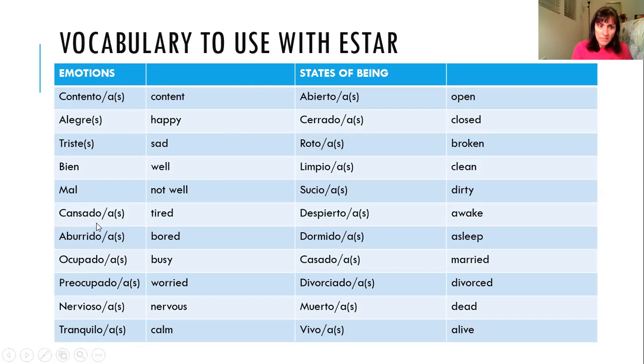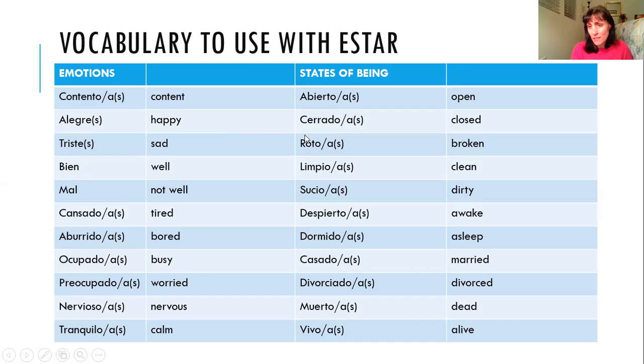Cansado, being tired. Cansado, cansada, cansados, cansadas. Agreeing in gender and number. Bored, aburrido, aburrida, aburridas. Busy, ocupado, ocupada, ocupados, ocupadas. Worried, preocupado, preocupada, preocupados, preocupadas. Nervous, nervioso, nerviosa, nerviosos, nerviosas. And calm or tranquil. Tranquilo, tranquila, tranquilos, tranquilas. These are all good emotion vocabulary words that you can use to build sentences using ESTAR.